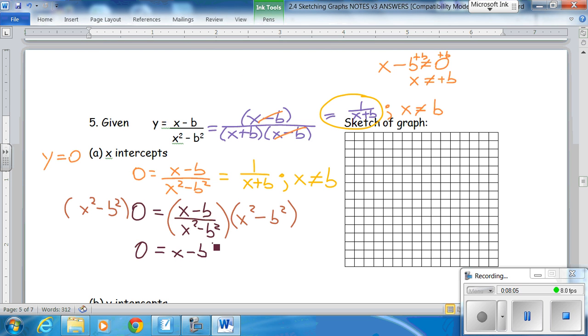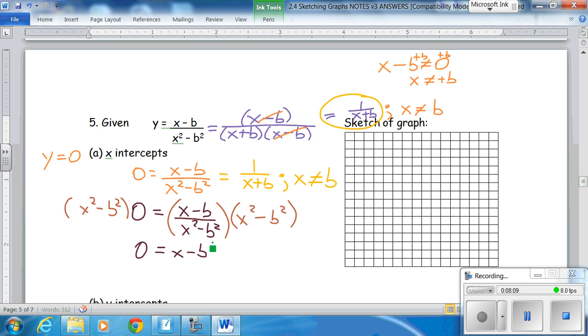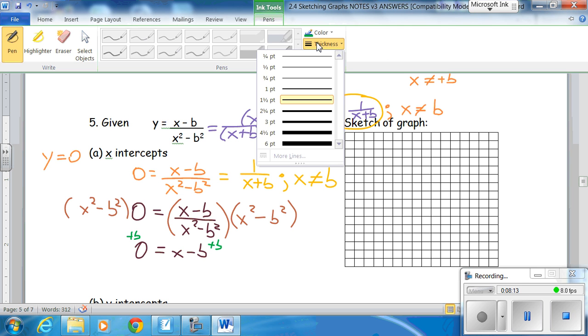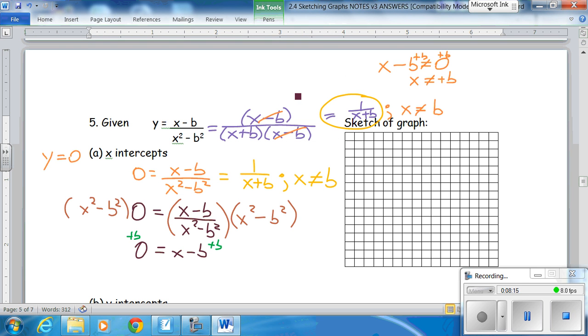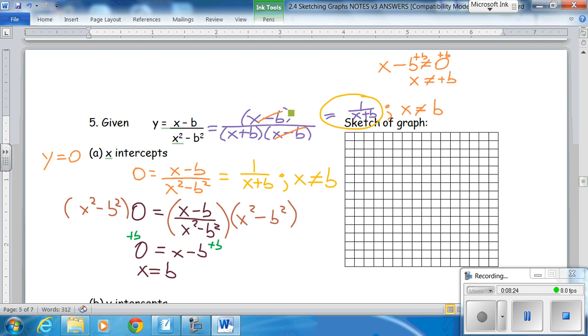And then we add b to both sides. We want to solve for x again, so plus b, x is equal to b. Goody, except now you point out, what? We just said x can't equal b.